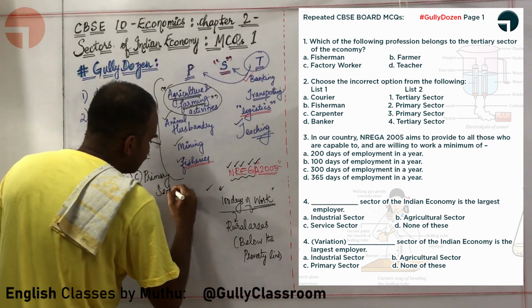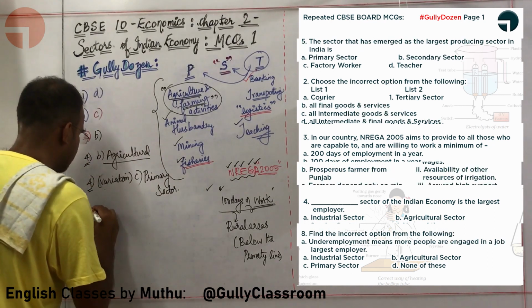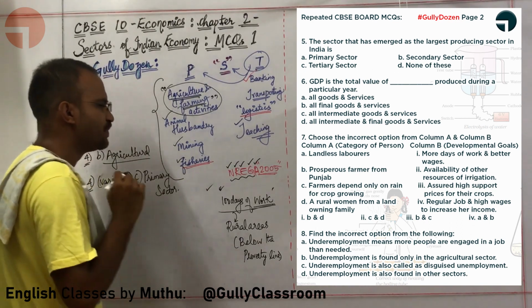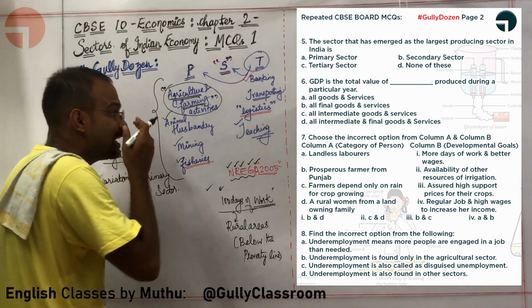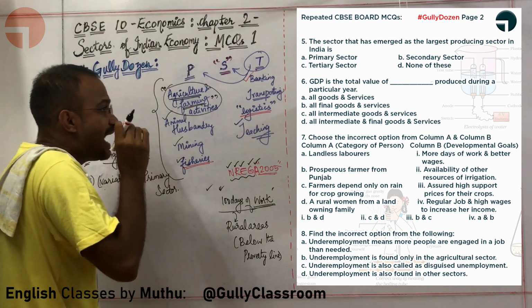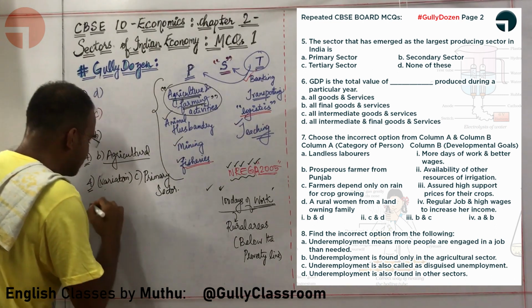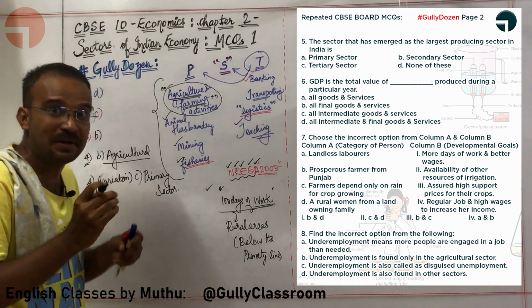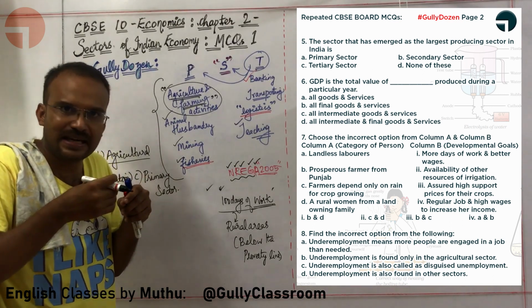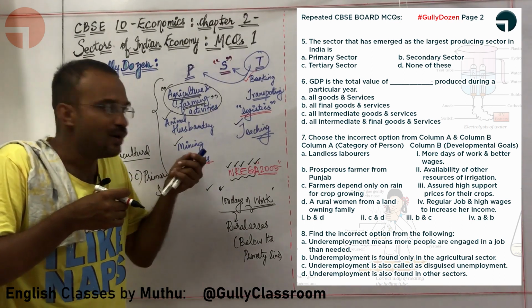Are you comfortable with how I did this? Okay sir, okay sir. Let us go for the fifth question. Absolutely Tangam. The sector which is emerged as the largest producing sector in India is obviously tertiary sector. We have a separate segment in our book. Emerging sector right now in India is which sector?